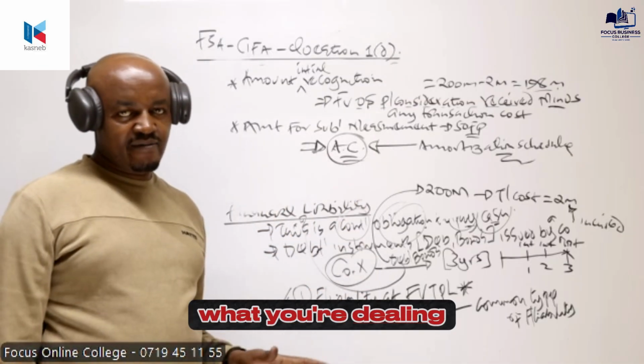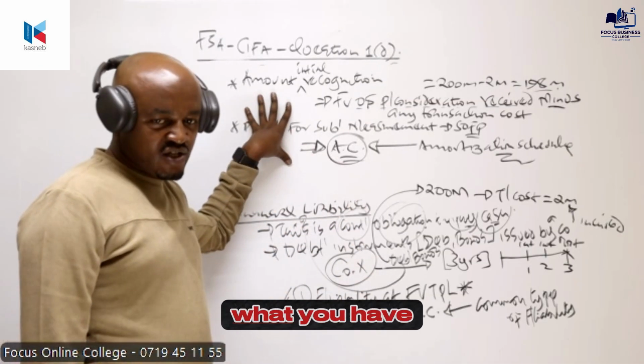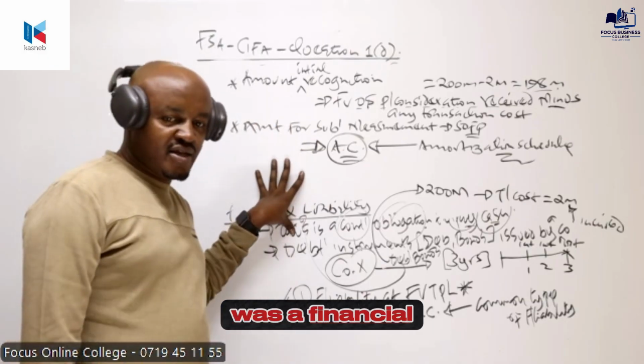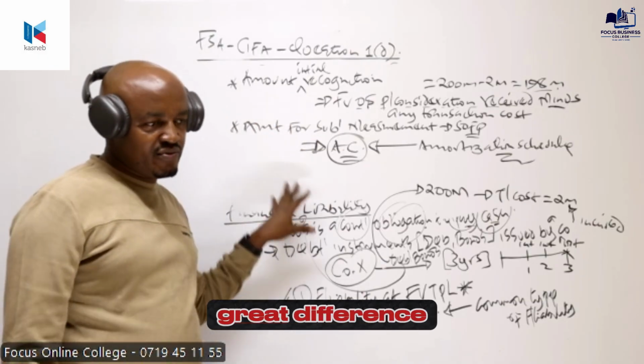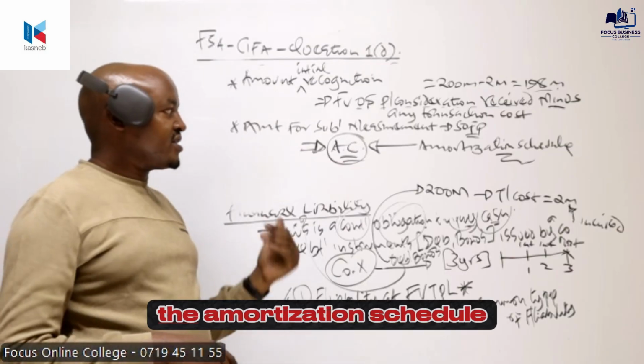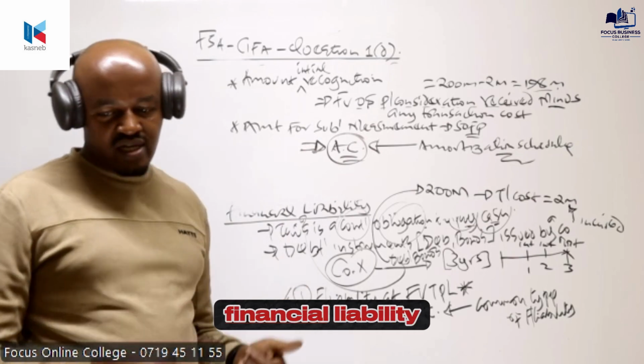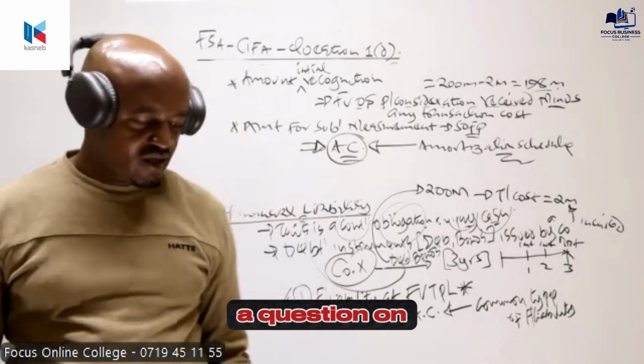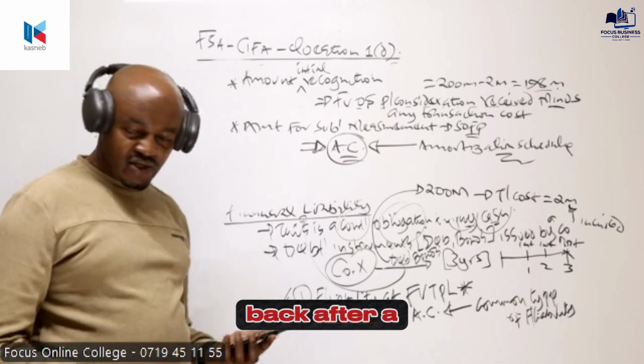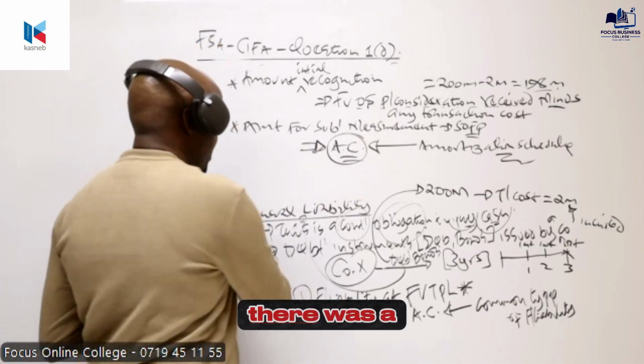Similar to what we have done here, although we will be able to see there is a slight difference because what we are dealing with here is a financial liability. What we dealt with in the other question was a financial asset. We will see there is a slight difference in how we prepare the amortization schedule for a financial asset and for a financial liability. So I want us to do a question on this once we come back after a short break.